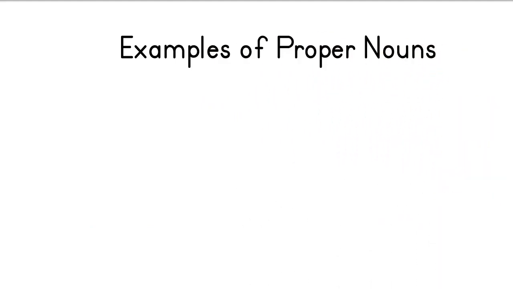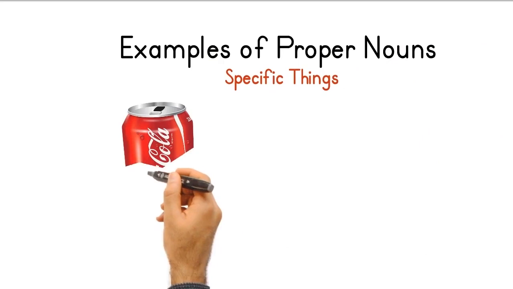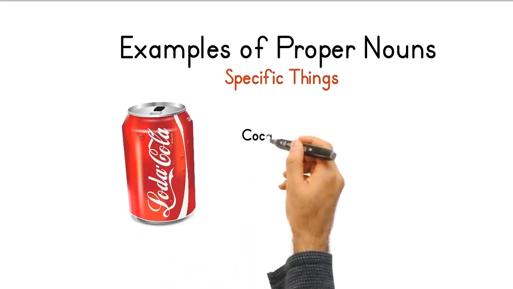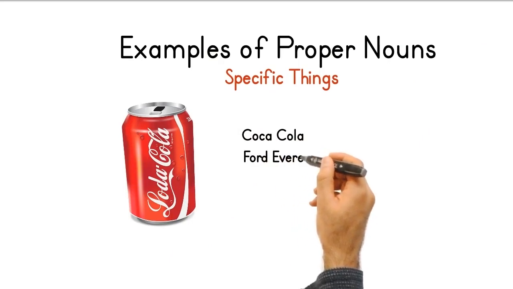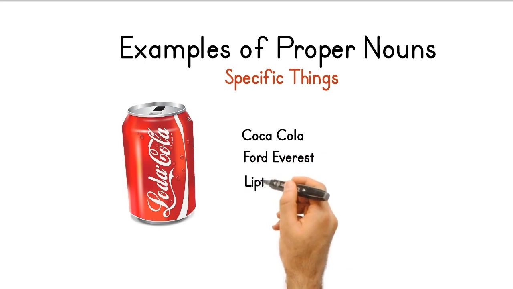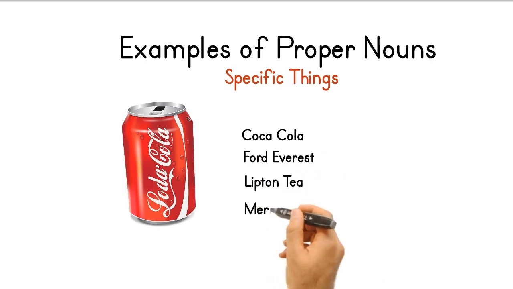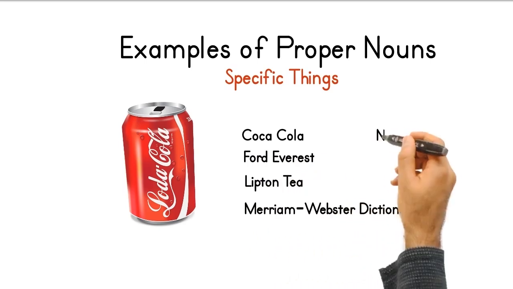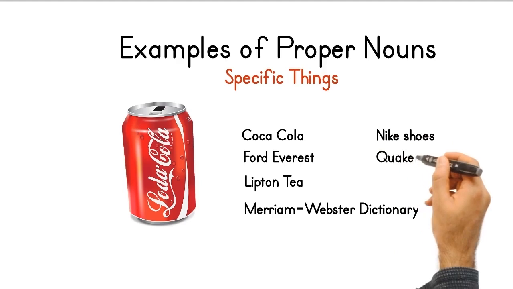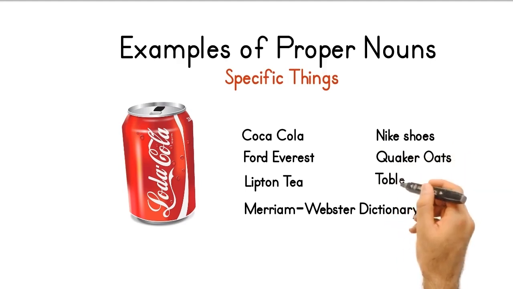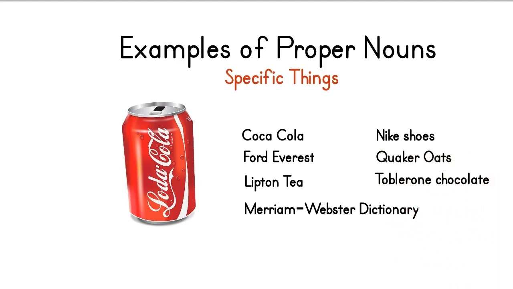Here are some examples of proper nouns. These are specific names of things and begin with capital letters. In our examples, Coca-Cola refers to one particular brand of soft drink and not to any soft drink. Ford Everest refers to a particular car and not any other car. The same with other specific things given in the examples. Words used as brand names are proper nouns.